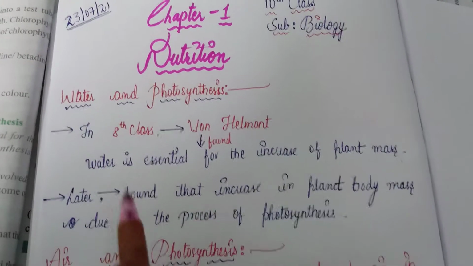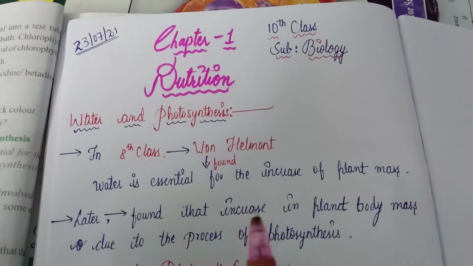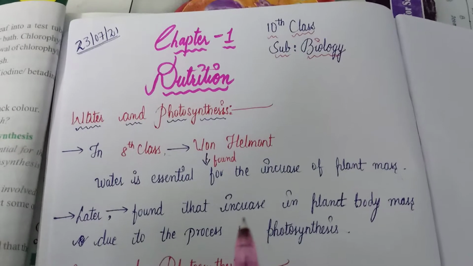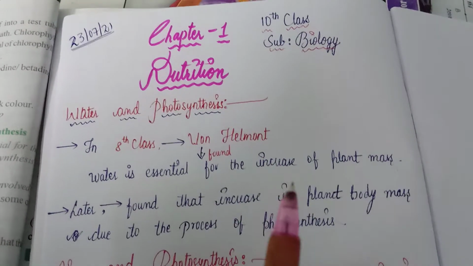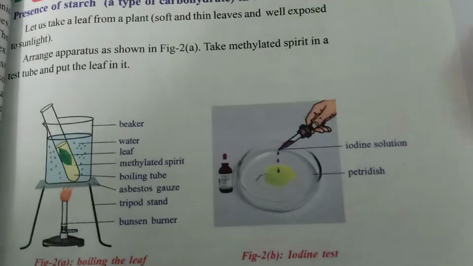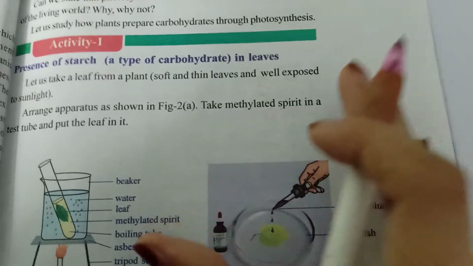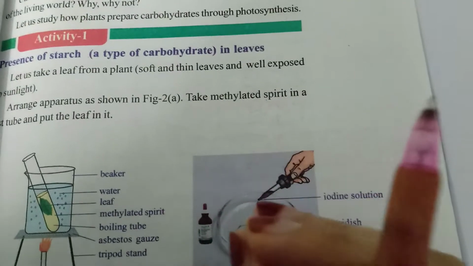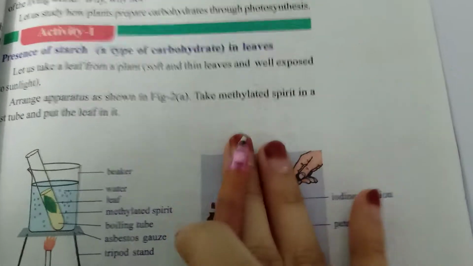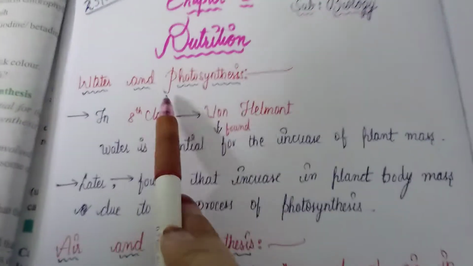Before going to our class, just recall our last class, what we have discussed. We have discussed the presence of starch in plants. We have done an experiment by which we have proved the presence of starch in leaves, which means leaves contain starch. We have confirmed this, and today we will discuss this topic, that is water and photosynthesis.